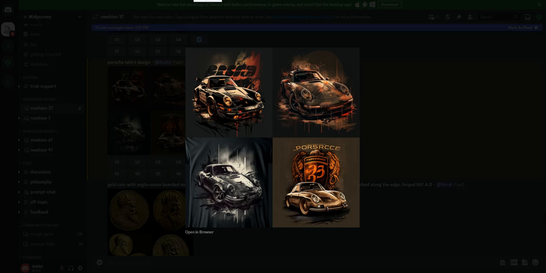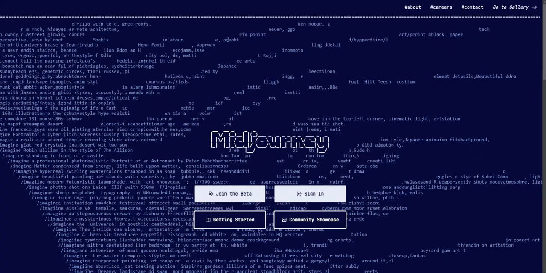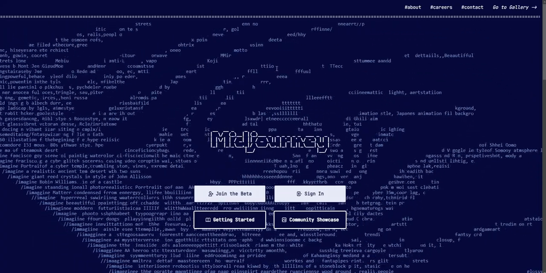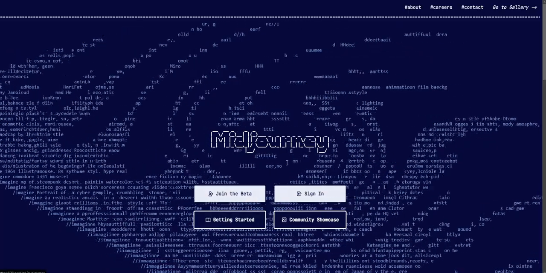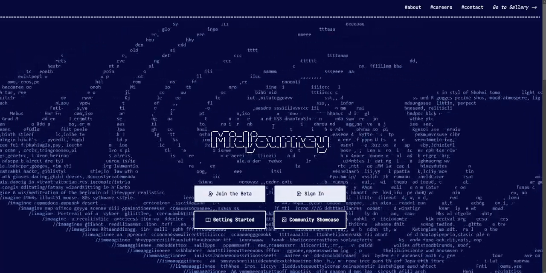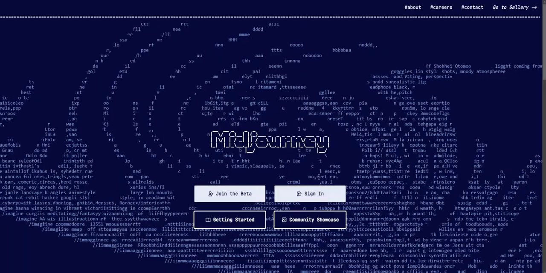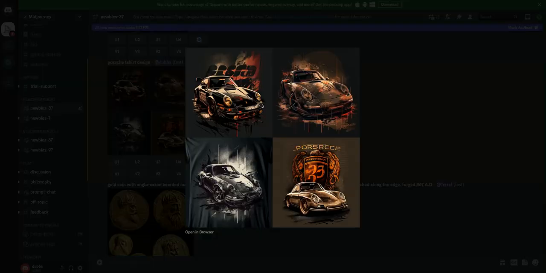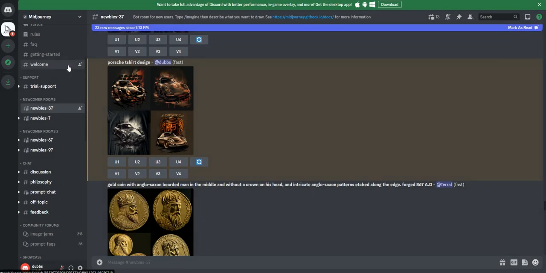So you start at Midjourney, and you see this crazy screen. Now, what you're going to need to do is join the beta or sign up, and you're going to need to join what's called a Discord group. It's fairly easy to do. It walks you through all the prompts. So you join a Discord group, and then you'll be able to get over here.